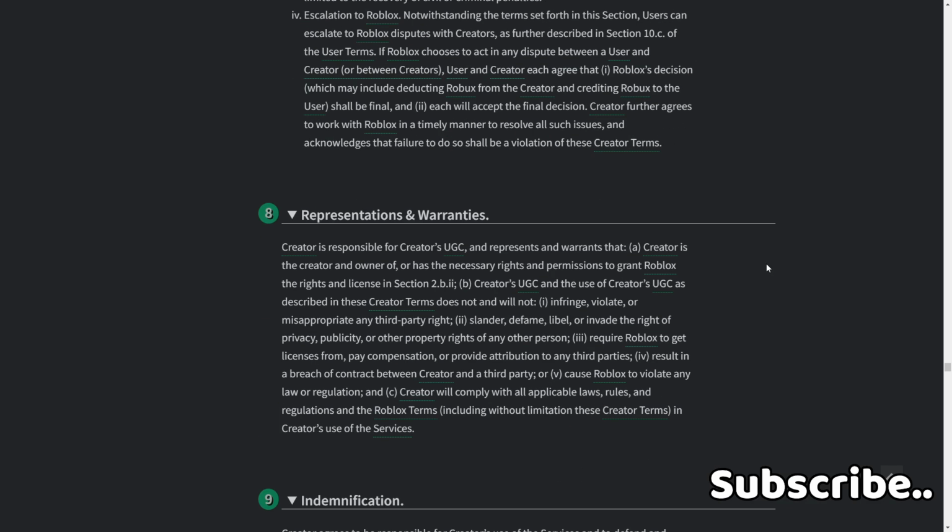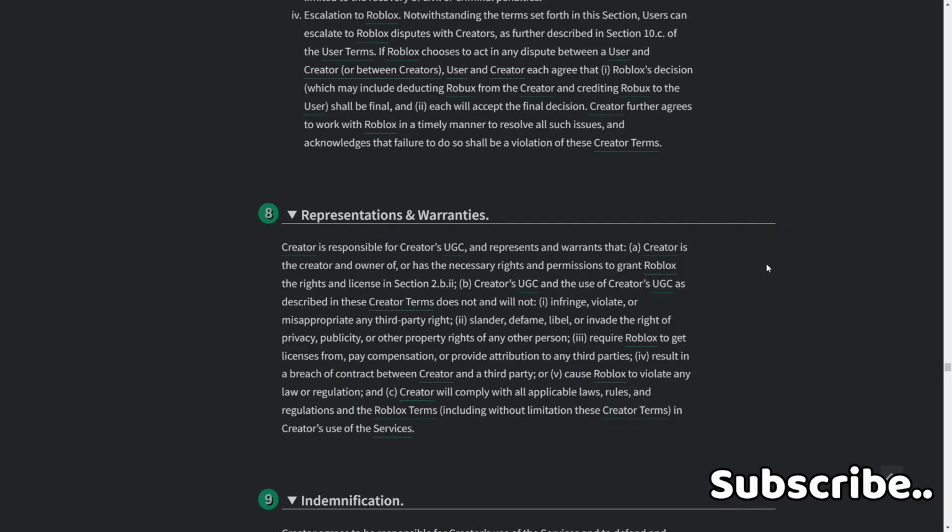8. Representations and warranties. The creator is responsible for creator UGC and represents and warrants that A. creator is the creator and owner of, or has the necessary rights and permission to grant Roblox, the rights and license in Section 2B to creator's UGC, and the use of creator's UGC as described in these creator terms does not and will not 1. infringe, violate, or misappropriate any third-party right, or slander, defame, libel, or invade the right of privacy, publicity, or any other property rights of any other person, 2. require Roblox to get licenses from, pay compensation, or provide attribution